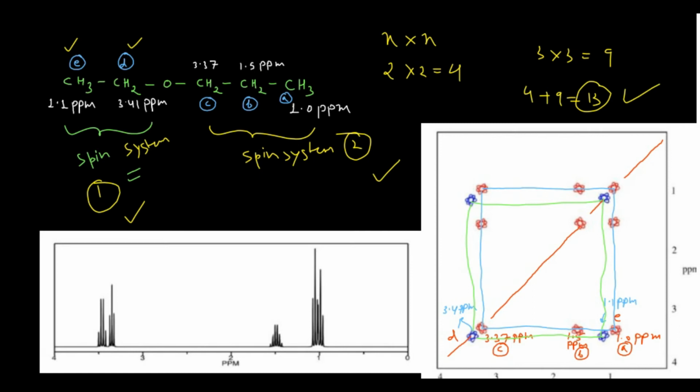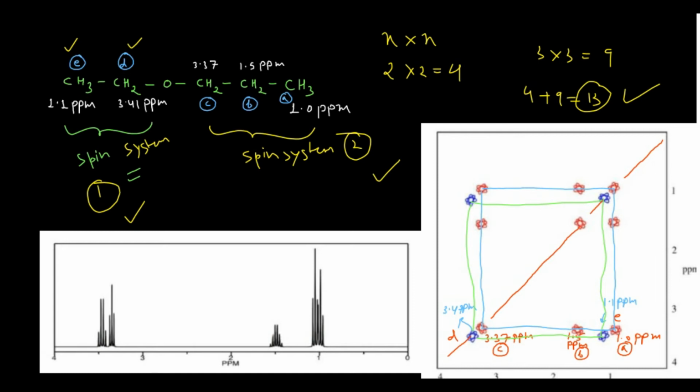And one more thing I am going to give you an idea about. See, before going into the interpretation of your 2D NMR spectroscopy, you should have a very clear-cut idea about the proton NMR spectrum.